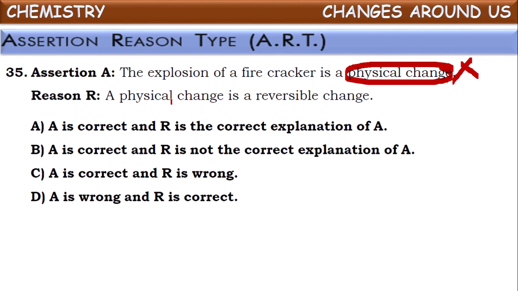Next one, a physical change is a reversible change. Yes, generally physical changes are reversible changes. So what will be the correct answer now? Assertion is wrong, reason is correct. This will be the correct answer.